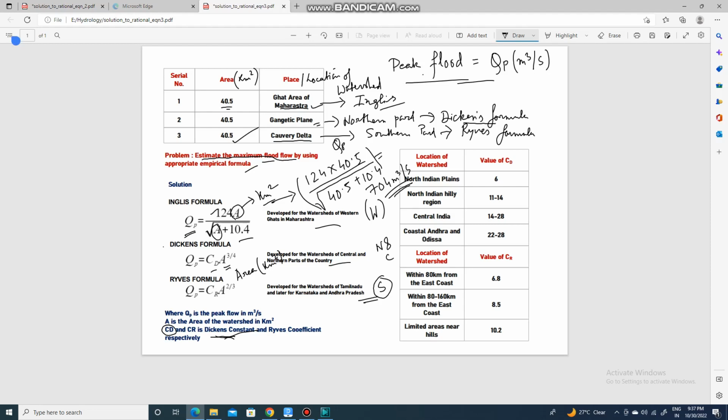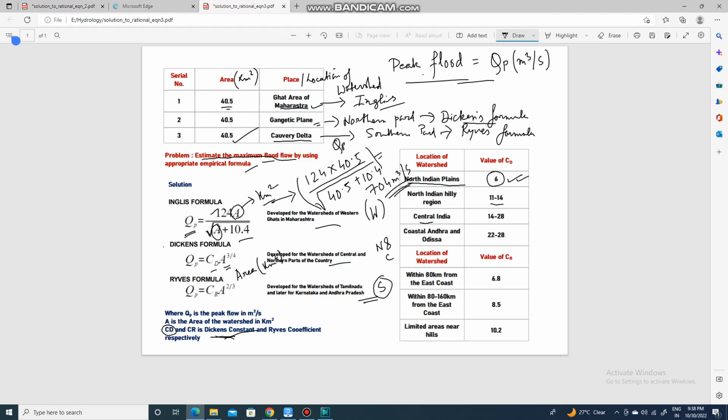For example, if the watershed is located in the North Indian plains, then the value of CD will be 6. If it is located in the North Indian hilly region, then the value of CD will be 11 to 14.